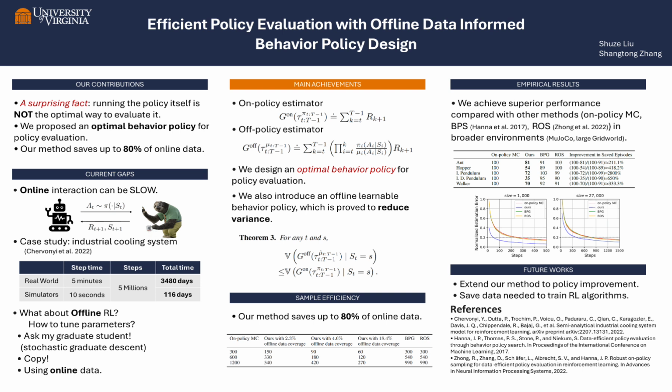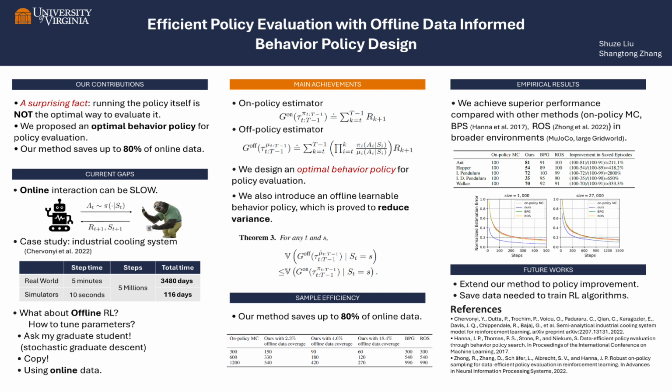We also introduce an offline learnable behavior policy, which is proved to reduce variance. In our main theorem, we proved that the variance of the off-policy estimator with our designed behavior policy mu hat is always guaranteed to be smaller than the variance of the on-policy estimator.